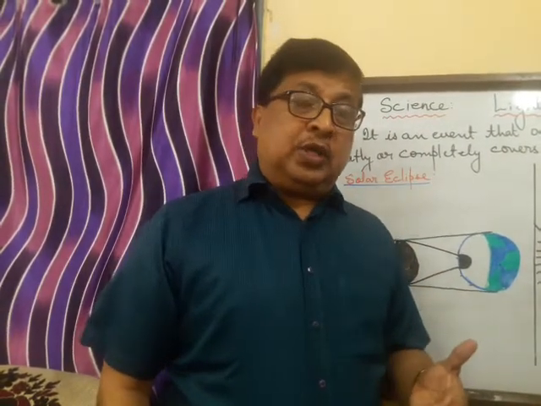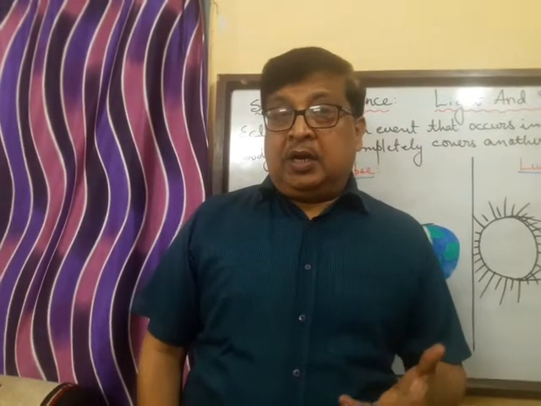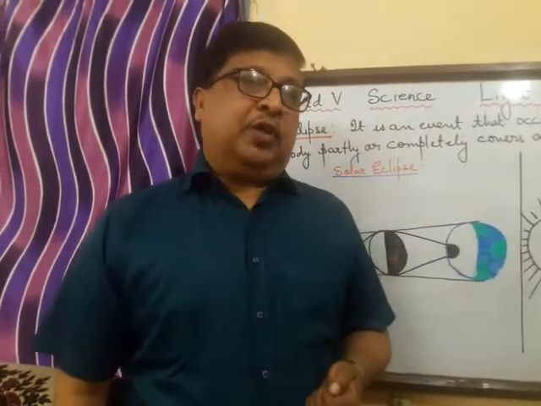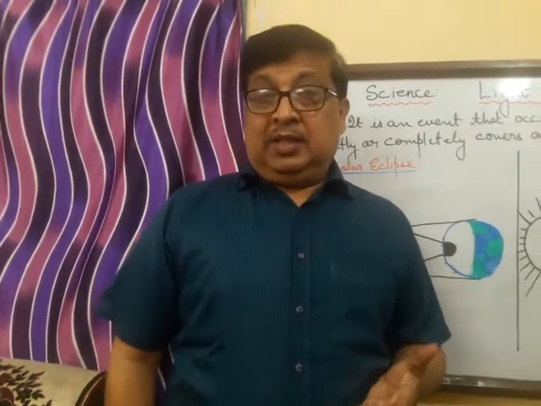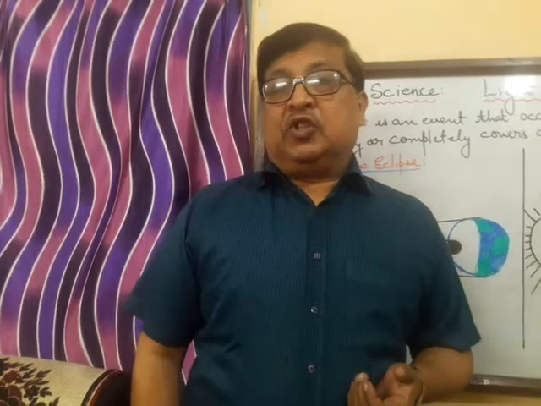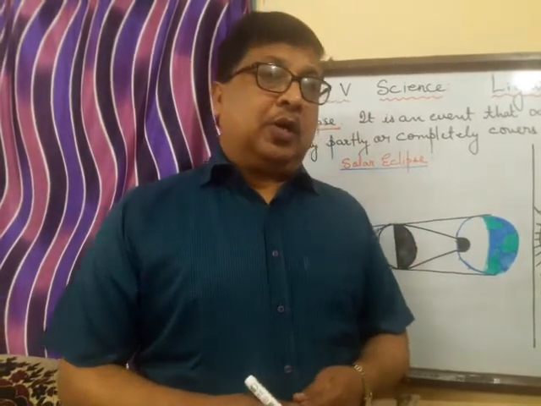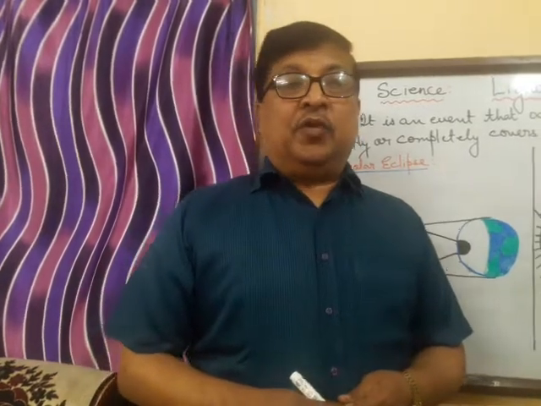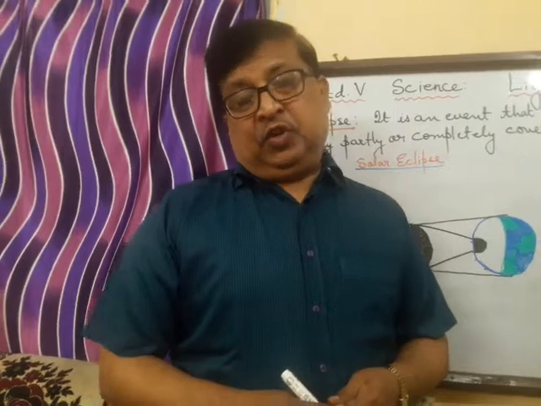Next we saw the formation of shadow and the conditions required for the formation of shadows. We had also seen the characteristic features of the shadow. Then we discussed the two movements of the earth, that is rotation and revolution.